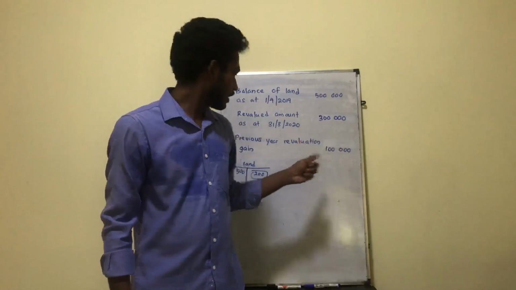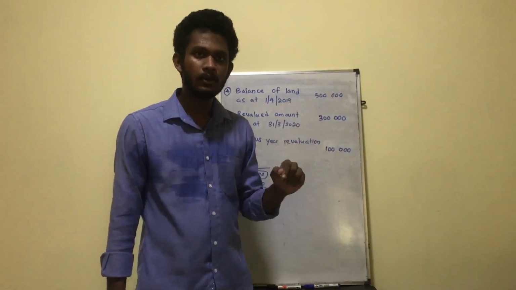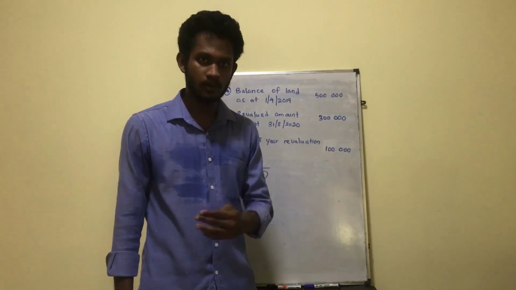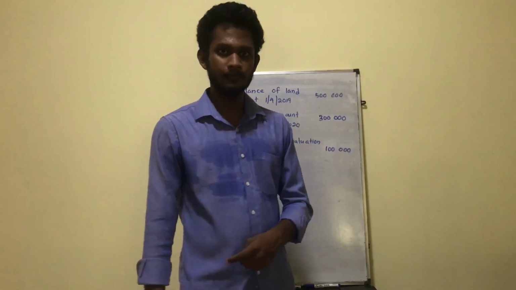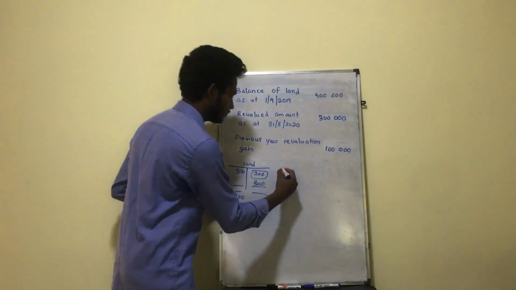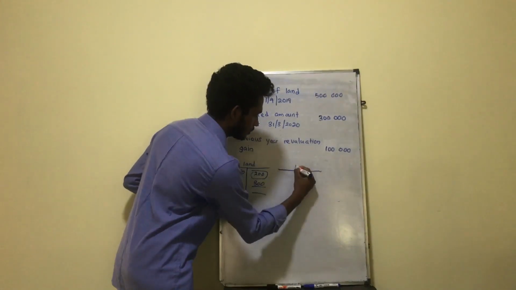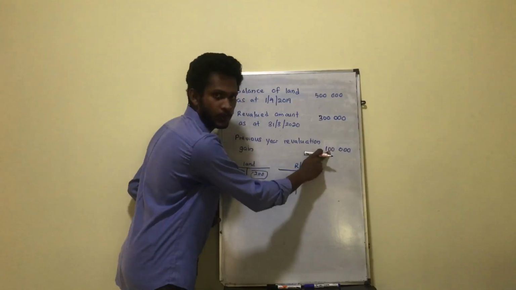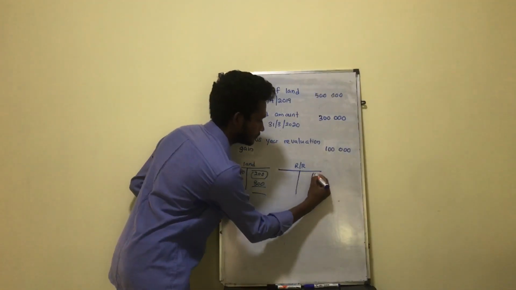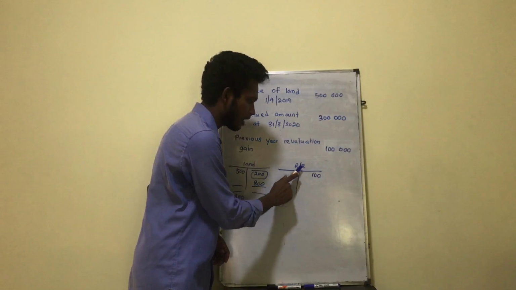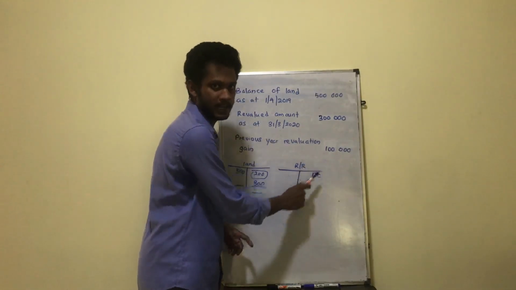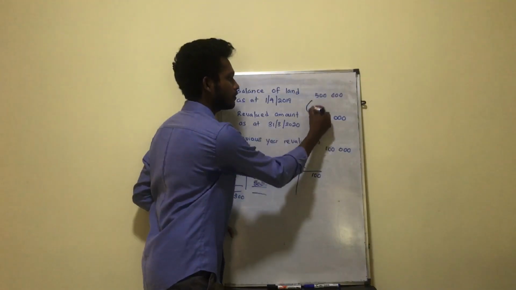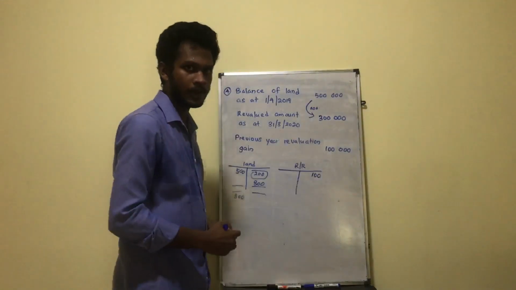If it is a revaluation gain, you might have created a revaluation reserve. So there is a balance in the revaluation reserve account on the credit side, right? So let's track that. There is a balance of 100,000 which you had posted previously. So now, in the current year, there is a revaluation loss of 200,000, right?